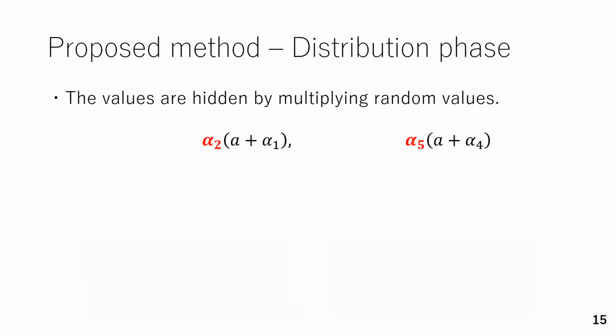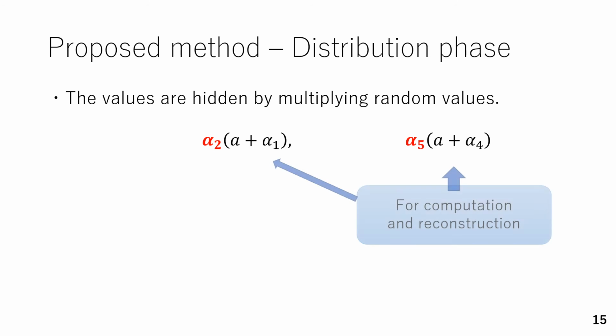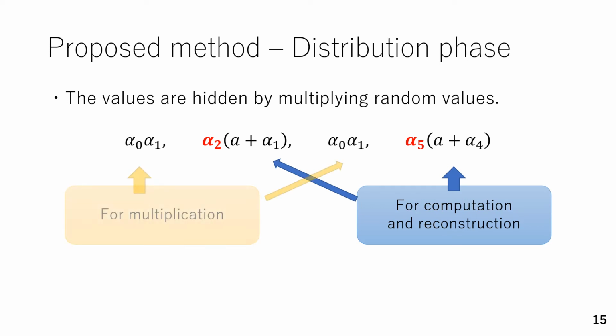In fact, in the distribution phase, the values are hidden by multiplying random values like the TS method, like that. As I explained, these are used for computation and reconstruction. And we need 2 additional values. These values are used for multiplication.